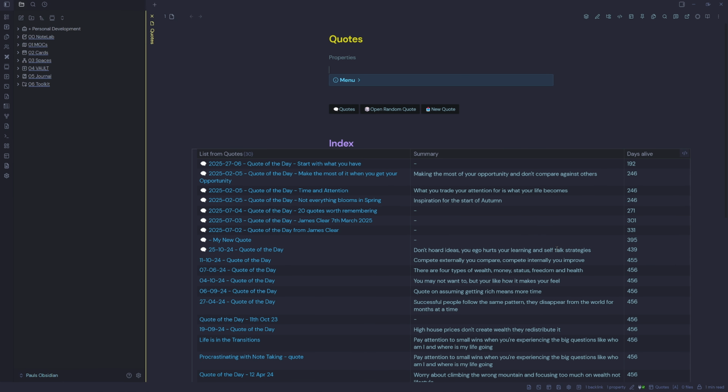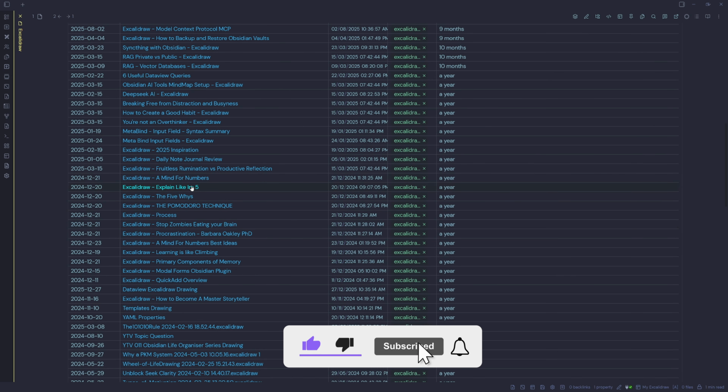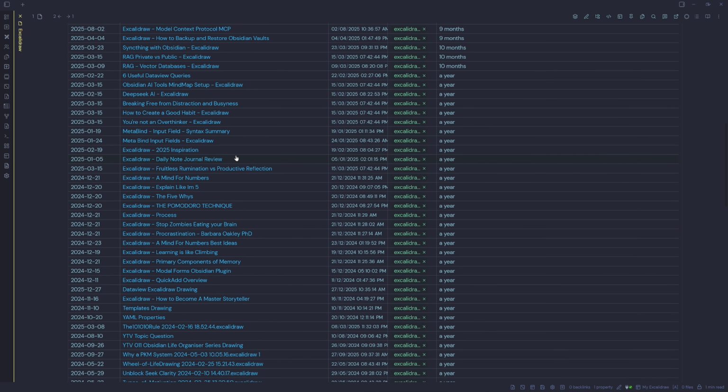So if we scroll down, then we can have a look at a few of the drawings I did about a year ago. So we've got one here for the Pomodoro technique. So this is about how to focus on your work in 25-minute intervals and how that works. If I expand the right pane, I can have the link mentioned here is this tomatoes.